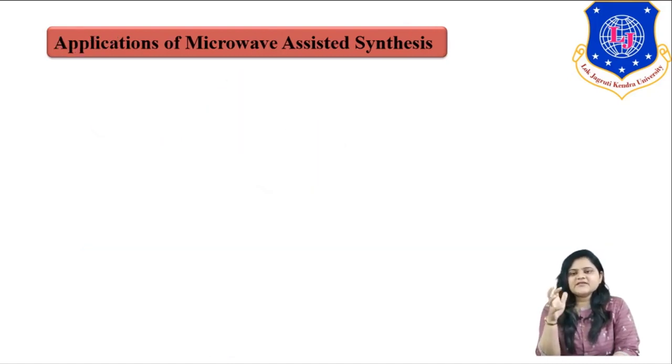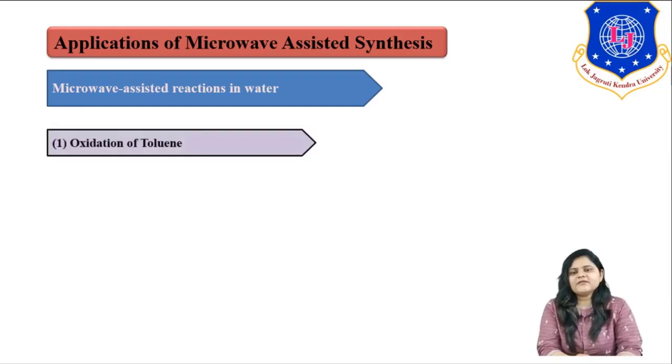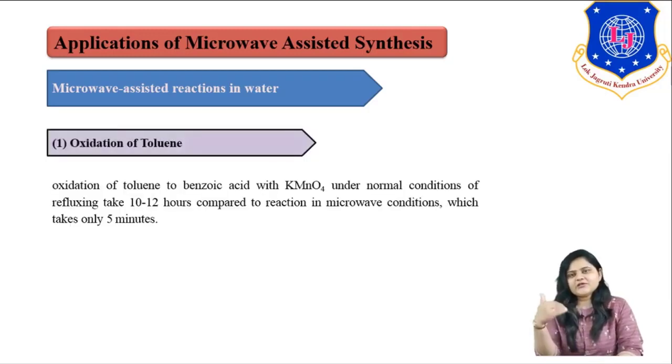Now we'll see examples, or I can say applications, of microwave assisted synthesis. First one is microwave assisted synthesis in water. First example is oxidation of toluene. Oxidation of toluene to benzoic acid happens in the presence of KMnO4 under normal condition, or I can say under atmospheric condition.